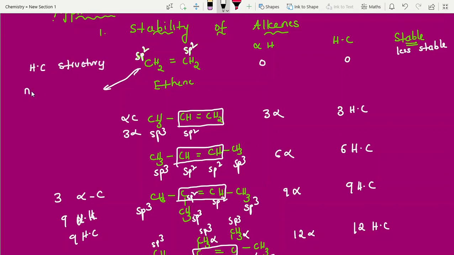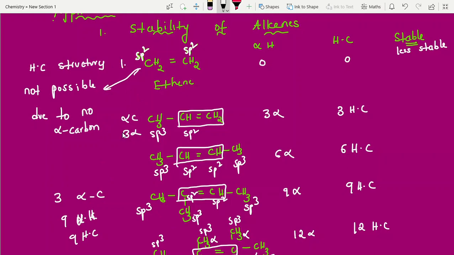These are all frequently asked questions in competitive exams. I have made all this. Please make a note: hyperconjugation structures not possible due to no alpha carbon. Both conditions satisfied, then only. Clear?